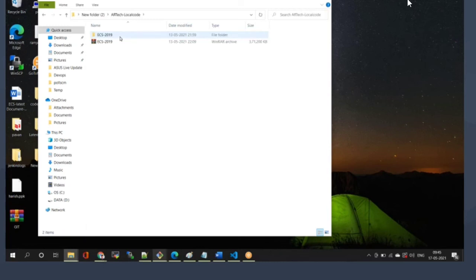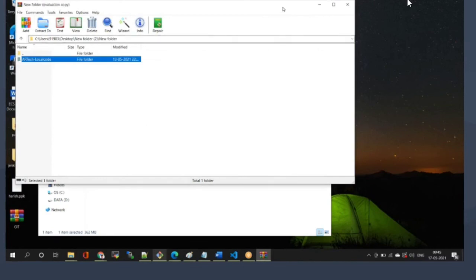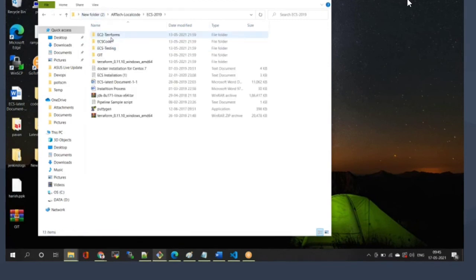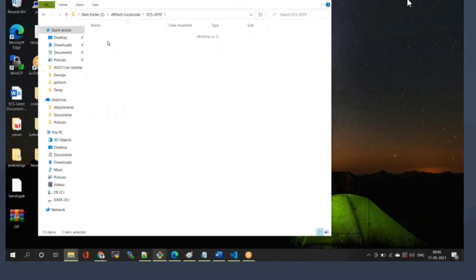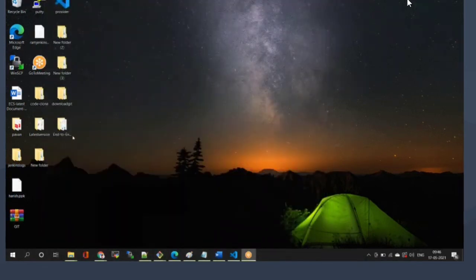Local code. Okay. Or else you can take it in a new folder. This is a zip folder, don't take this one. I'll give some code. Some dummy code I have here. I will take this code, the code named ECS code. Okay. Now what to do?